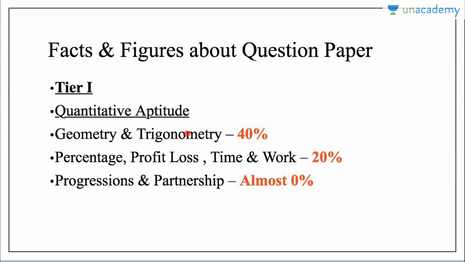Then quantitative aptitude, the geometry and trigonometry. Okay, that is the higher mathematics we used to say. It covers almost 40% of the paper of quantitative aptitude in the tier 1 exam. Then percentage, profit and loss, time and work, these three topics. I'm solely talking about these three topics. No need to study average and mixtures and allegations for this particular paper. They cover almost 20% of the syllabus.